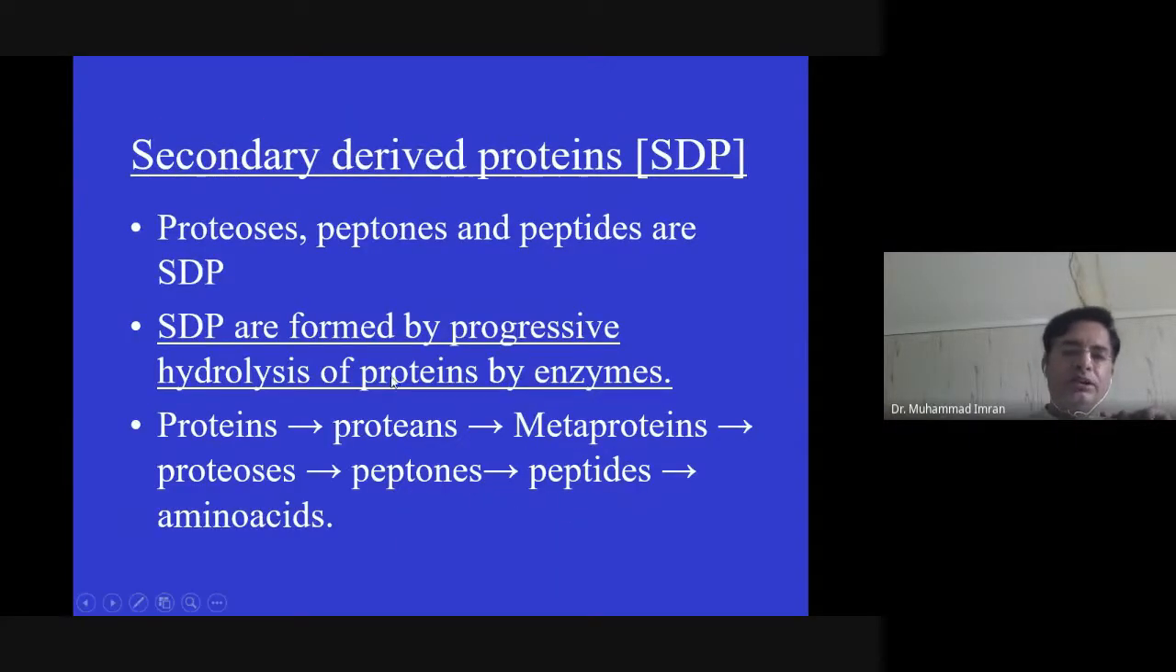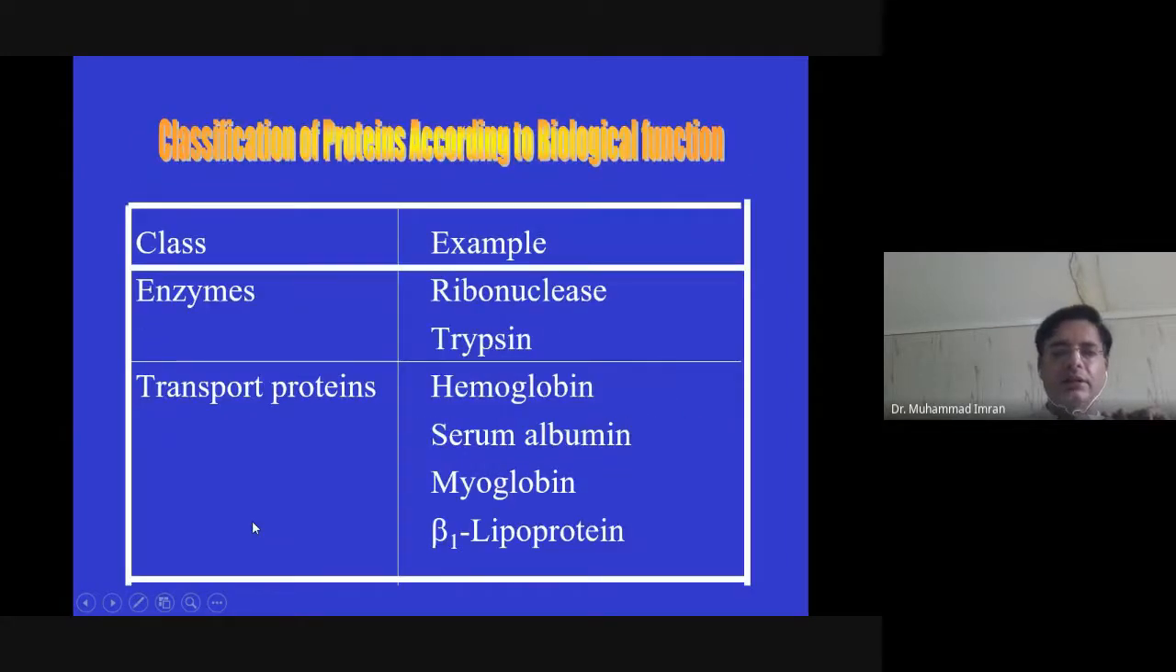And if proteins are obtained by the sequence wise hydrolysis of protein by enzyme, this is known as secondary derived protein. Like protein is changed into proteins, then metaprotein, then proteoses, then peptones, peptide, and then amino acids.